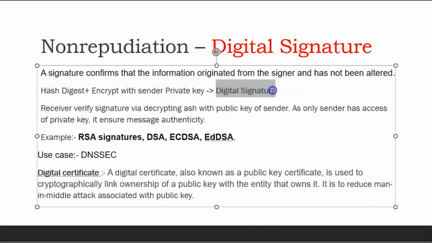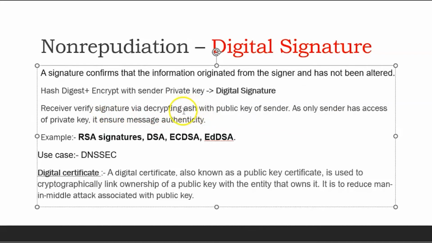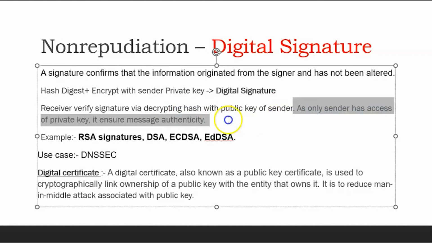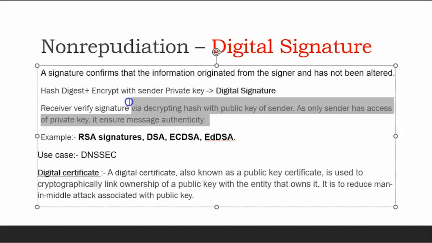It is the solution for the digital signature. So when a receiver receives it, they can decrypt the hash with the public key of the sender, and as only the sender has access to the private key, it will ensure the authenticity, source authenticity or message authenticity.